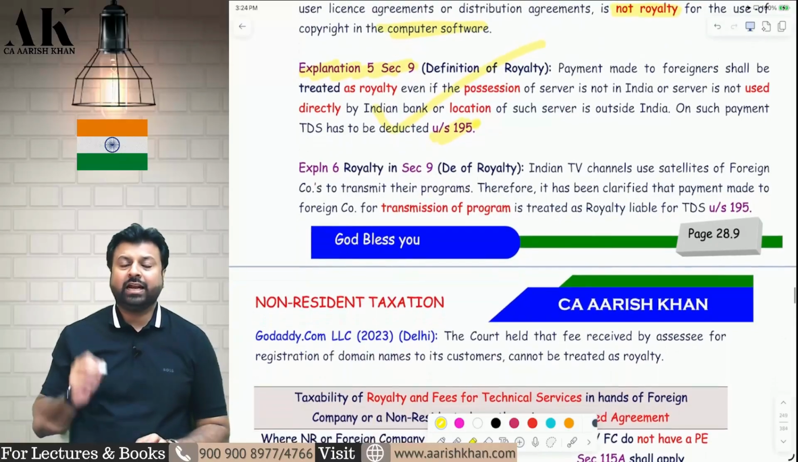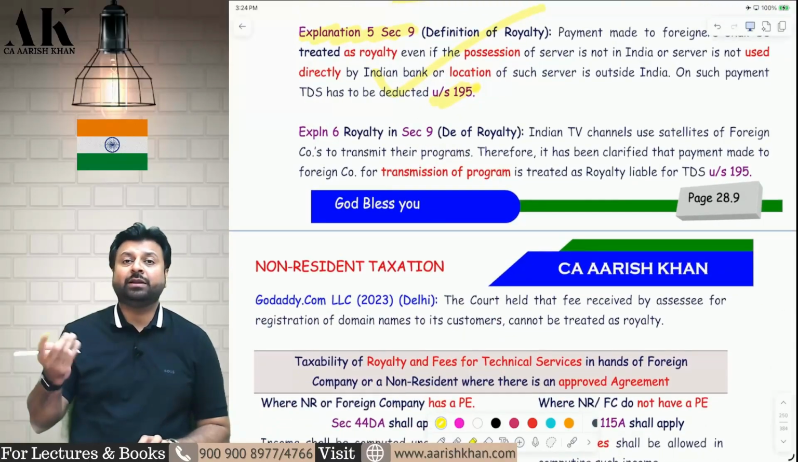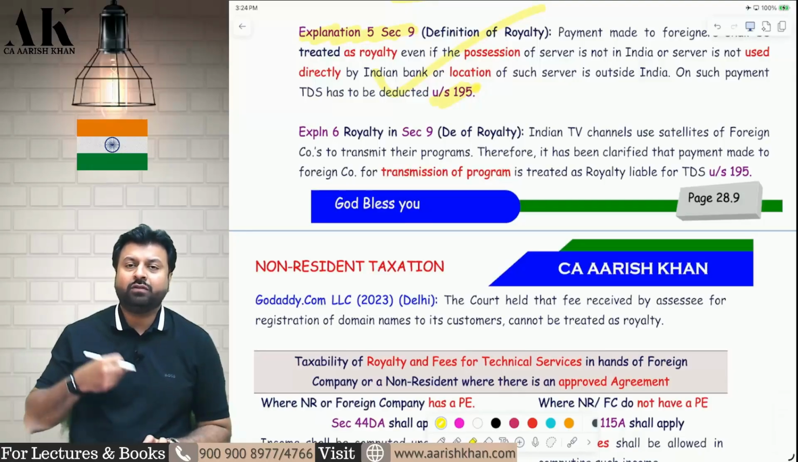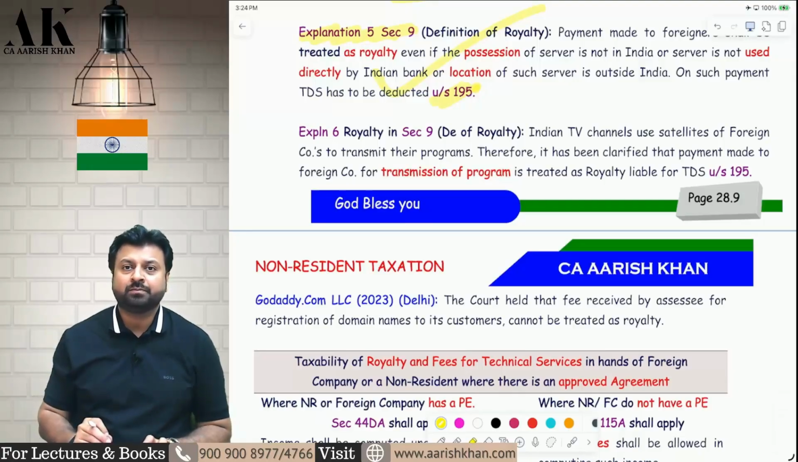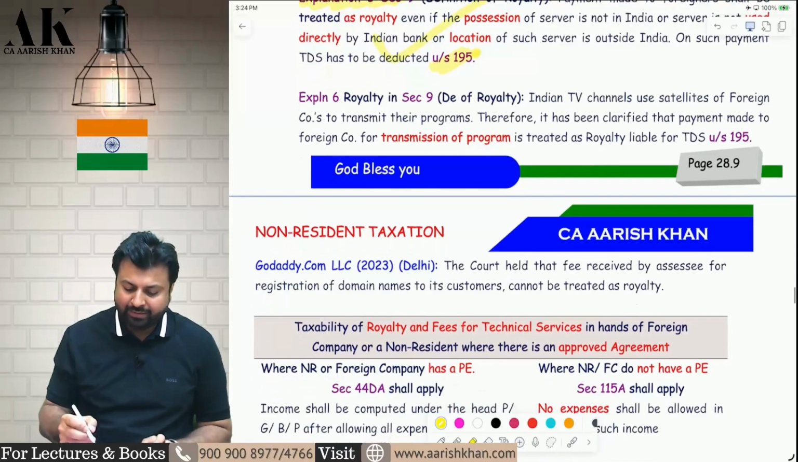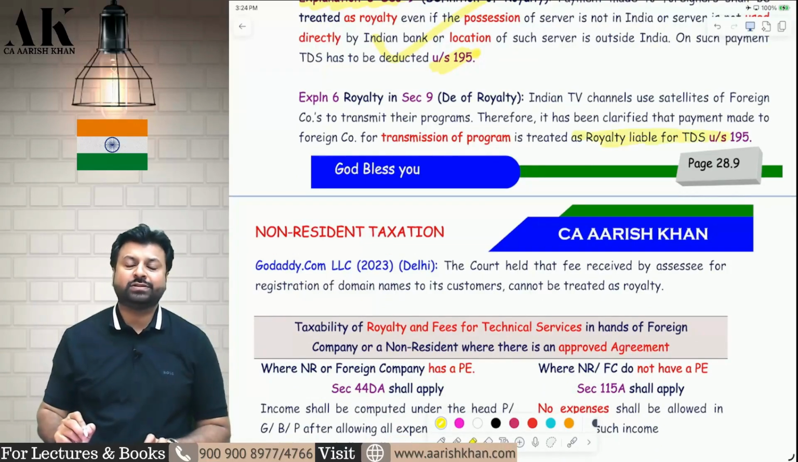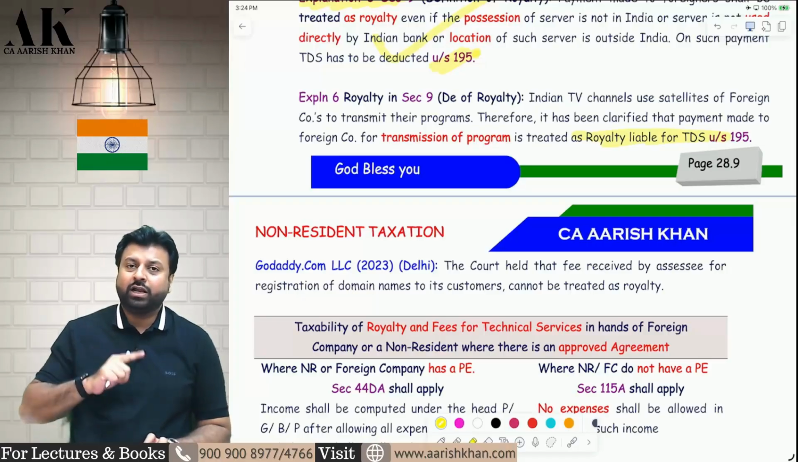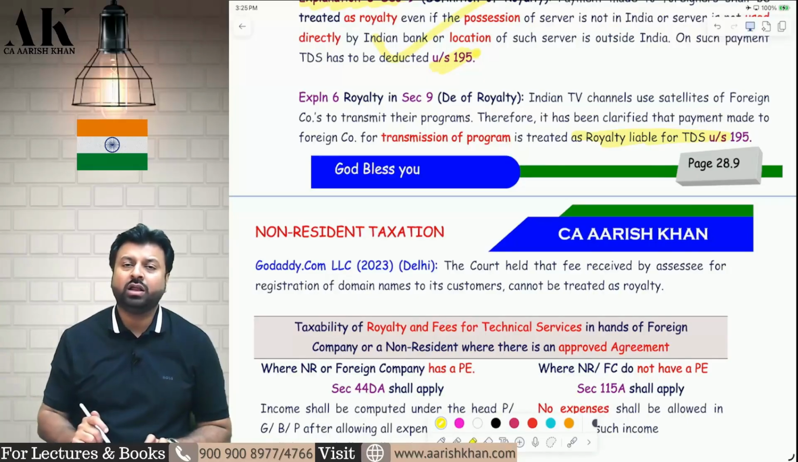Third one, there are Indian TV channels who want to transmit their programs on television. Whatever programs they transmit on television, they make use of satellites. The satellites are owned by foreign companies. So whatever foreign company satellite you are using, you are making some payment to them. Whether that can be considered royalty, the answer is yes. In Explanation 6 to section 9, it is written that whatever amount you pay for using the satellites of a foreign company will be royalty, and you have to deduct TDS under 195. I hope it is clear to all of you.